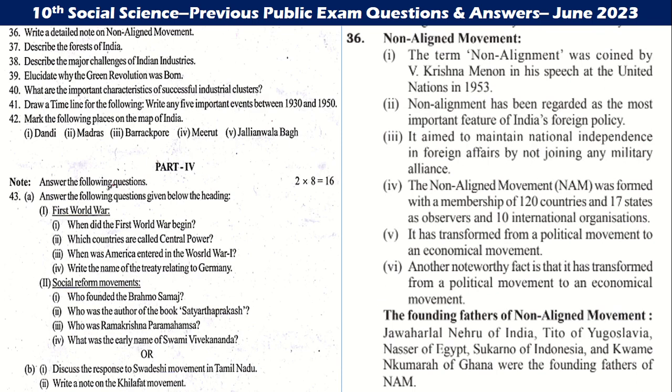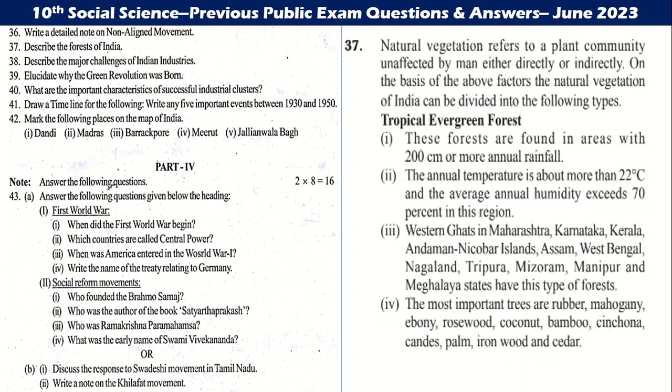Non-aligned movement: the term non-aligned was coined by V. K. Krishna Menon in his speech at the United Nations. It aimed to maintain national discipline. It transformed from a political movement to an economic movement. Then the founding fathers of the non-aligned movement.